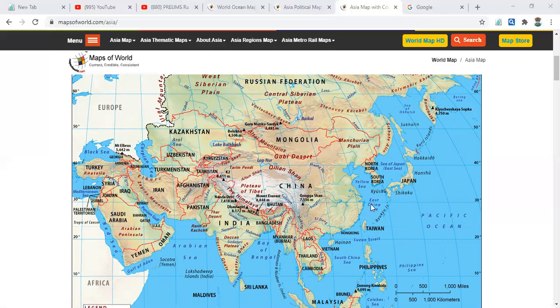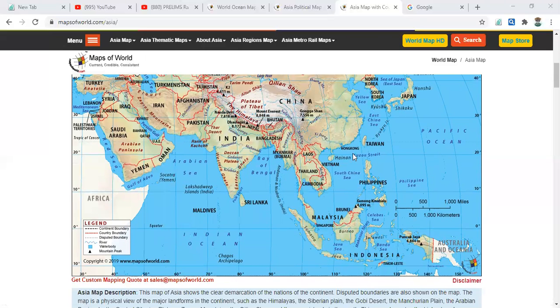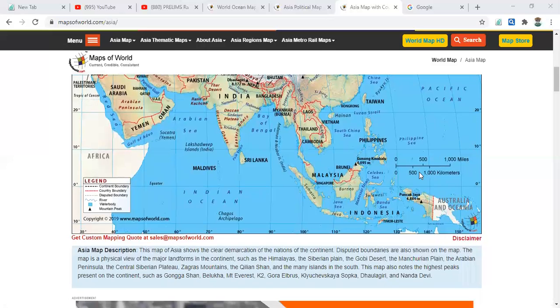It is strategically important for China. And in the down we have, see here, Taiwan, and here the South China Sea, and here the Philippine Sea, and here the Celebes Sea, and here the Java Sea, it is there in Indonesia. And here this place from here to here, this is called the Malacca Strait.